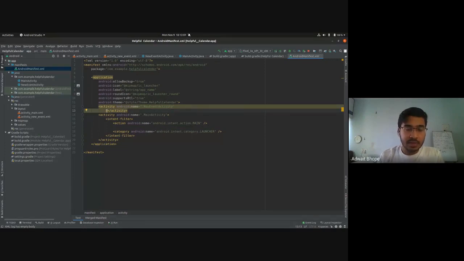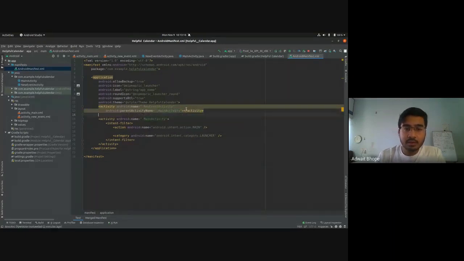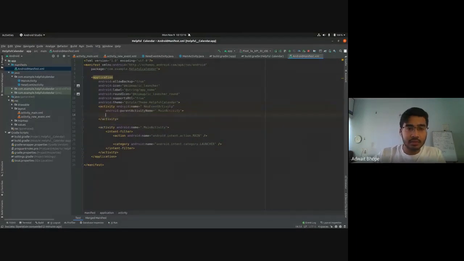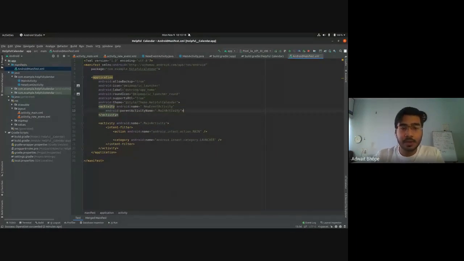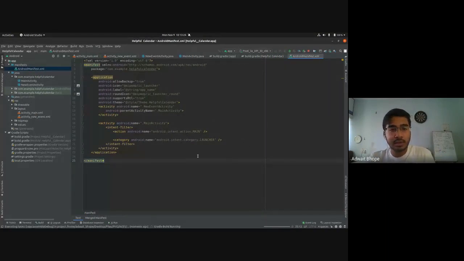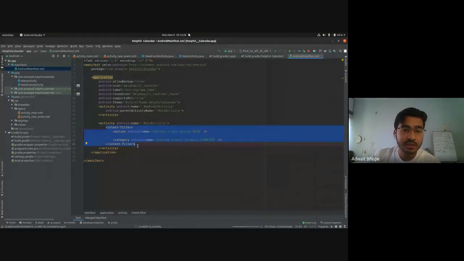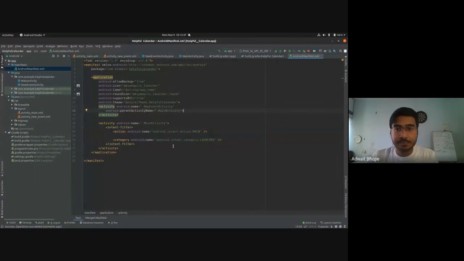Before this tag closes, just press enter and type in android:parentActivityName, and press enter when this autocomplete pops up, to main activity. So I'm just going to format it so that it looks better. Okay, so what this line does, I'll show you by running. And as I was saying earlier, this intent filter block, right? Whichever activity this block is inside, that is the one that launches first. So when you place it here, this is the activity that will show up first.